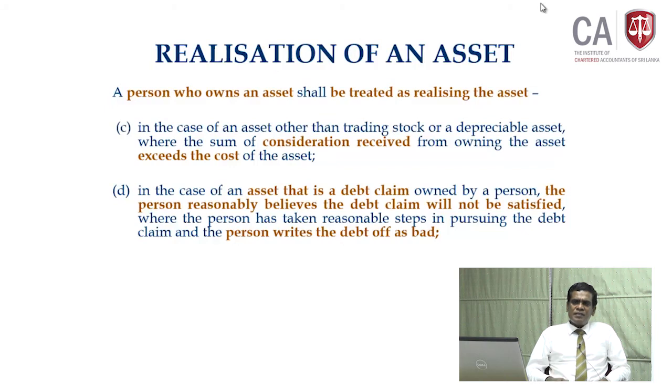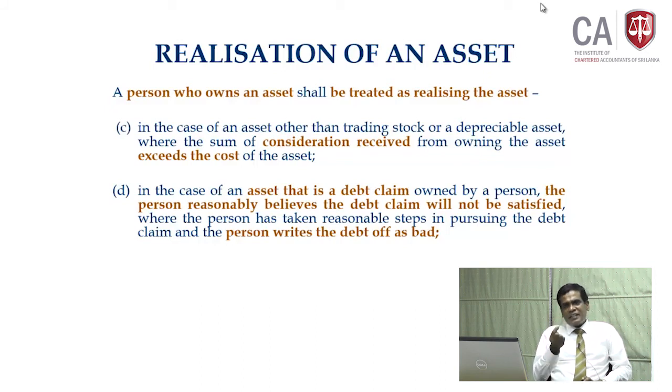To claim the bad debts, the debt amount should have been declared as income on accrual basis, no? But such a condition is not here. So whether you are claiming under section 24 or not, if the debt amount will not be paid and you write off the debt, you can consider that as realizing the asset.